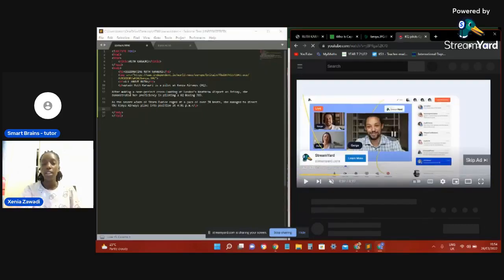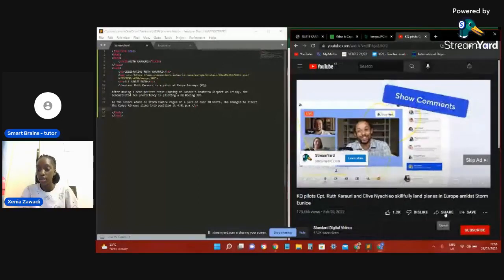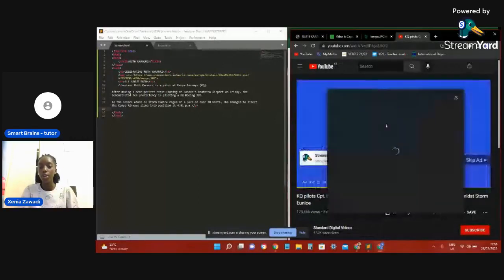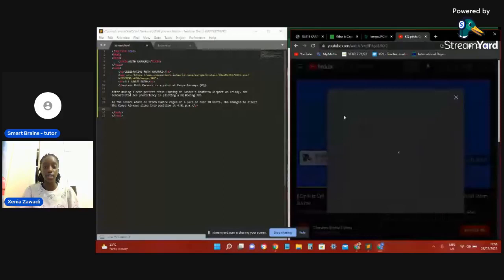In order to get it to the website, we have to click on share. The share button is right down here. We're going to be embedding it into the website, so we click on embed.